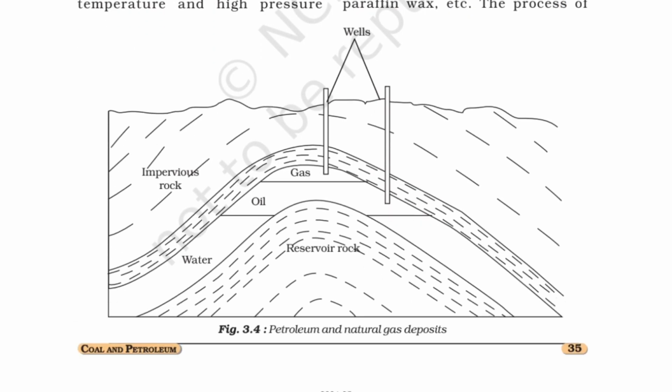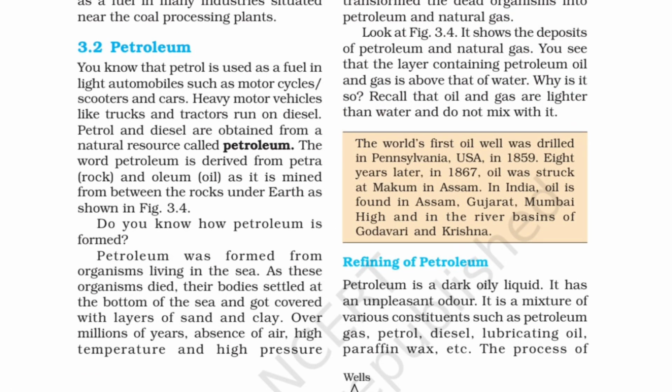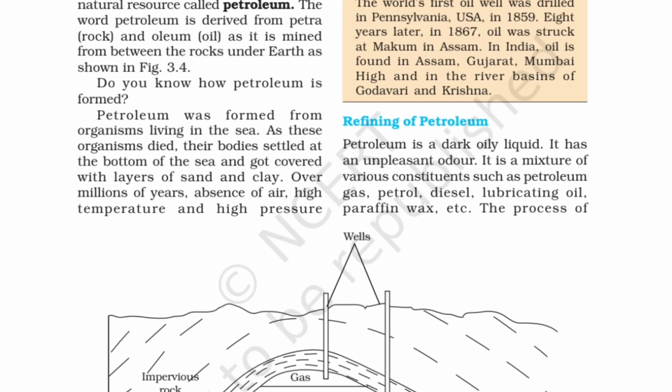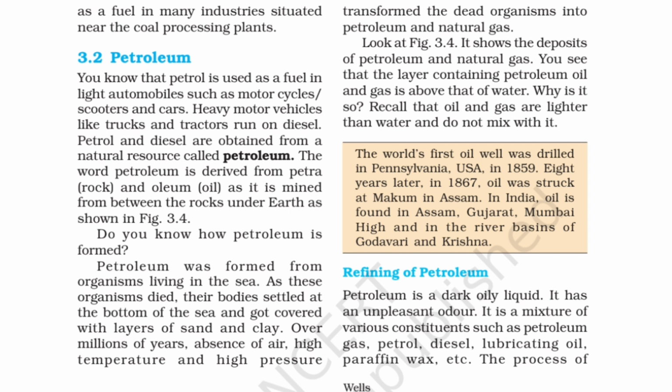Now see this figure 3.4. It shows the deposits of petroleum and natural gas. You see that the layer containing petroleum oil and gas is above water. Why is it above water? Because oil and gas are lighter than water and they do not mix with water.